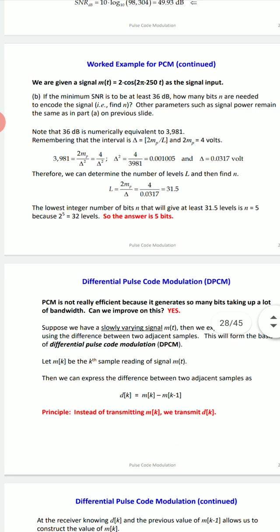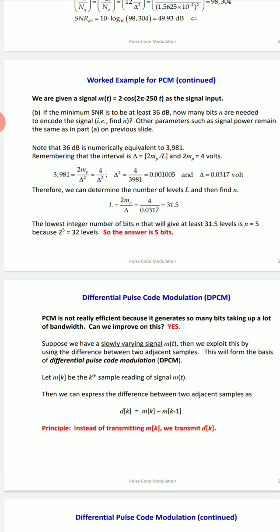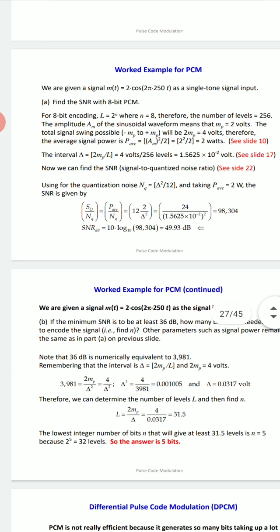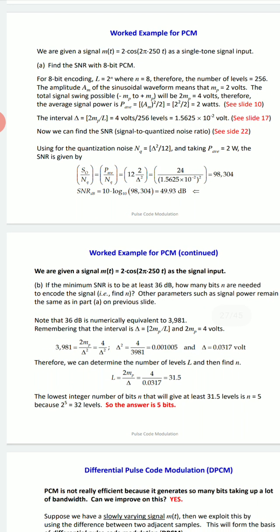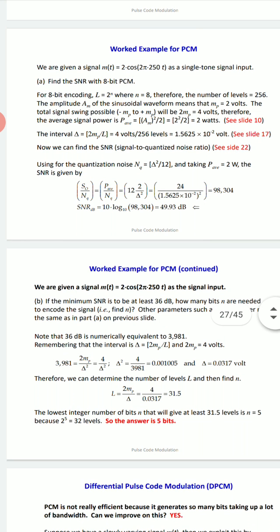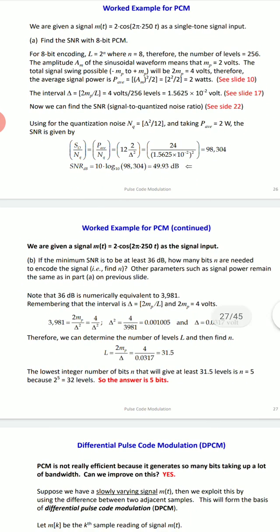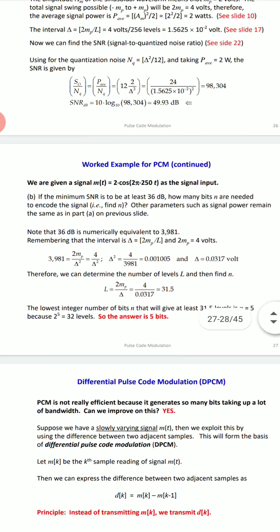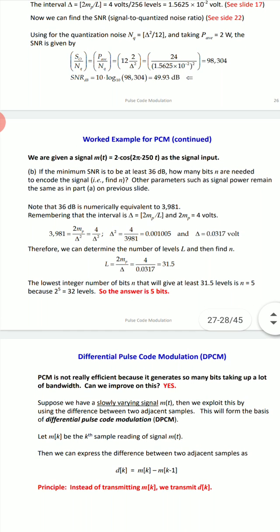Again we will go to differential pulse code modulation. Firstly we will see the example. We have the signal m of t equal to 2 cos 2 pi 250t. The same equations, only the values are changing. Here, what is the question? If the SNR is to be at least 36 dB, how many bits n are needed to encode the signal? Here they have given the SNR, and we are supposed to find small n, the number of bits.